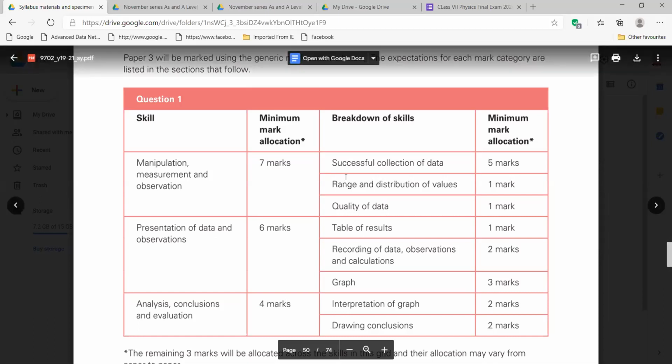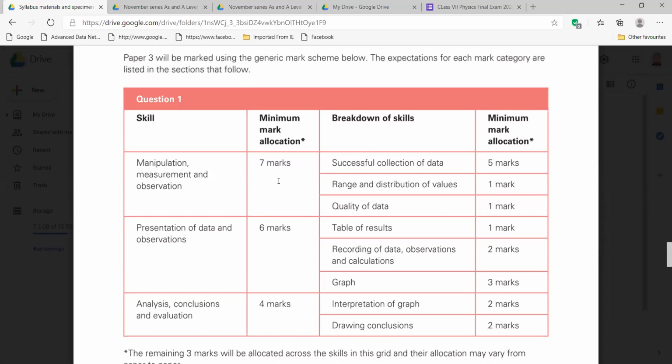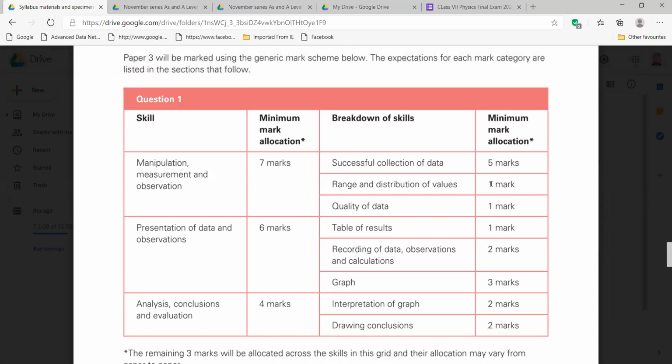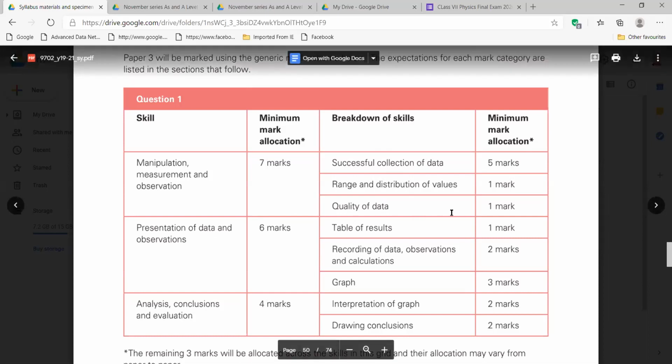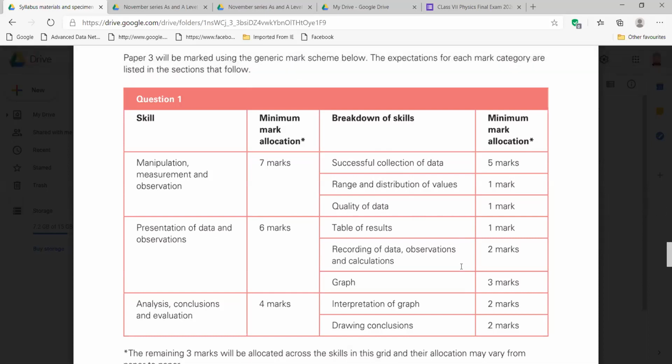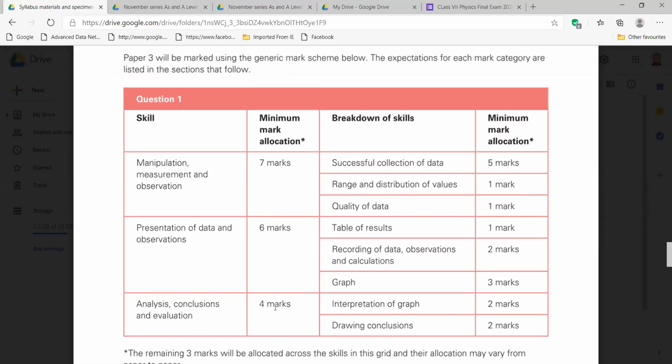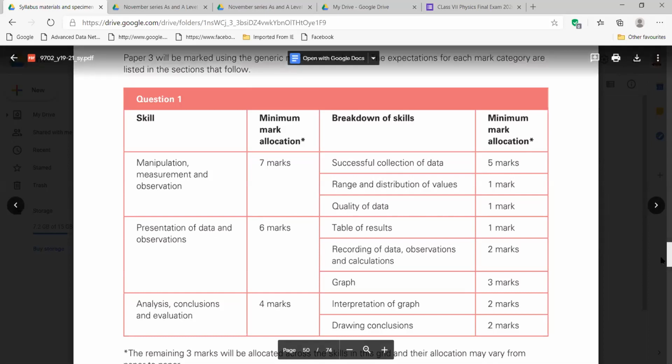And there is also a breakdown of how these 7 marks will be given. Here you see successful collection of data, 5 marks, range and distribution of values, 1 mark, quality. In total it is 17 marks. 7, 6, 13, and 4, that is 17, and there are 3 more marks.